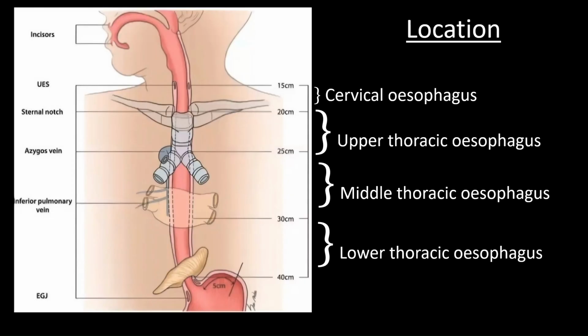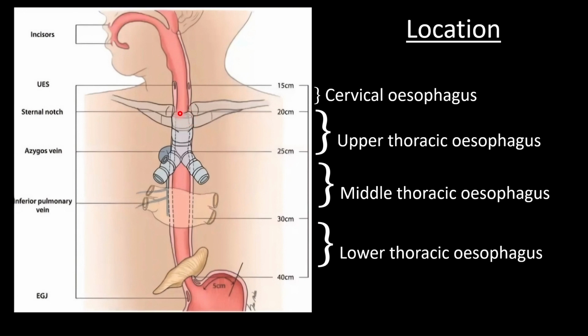So for localizing the tumor, we can divide the esophagus into cervical esophagus and thoracic esophagus. The thoracic can further be subdivided into upper, middle, and lower thoracic esophagus. So basically, from the cricopharyngeus, that is at the level of the upper esophageal sphincter, usually at the level of C6 vertebra, till the sternal notch, it is the cervical esophagus.